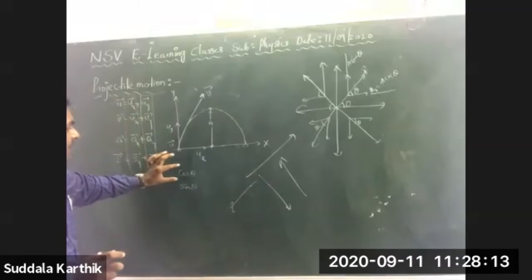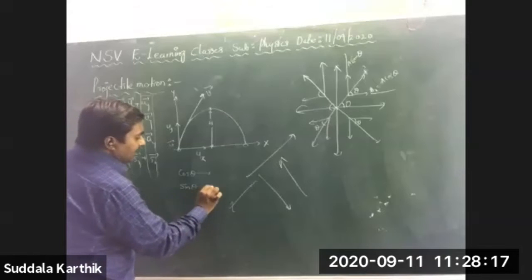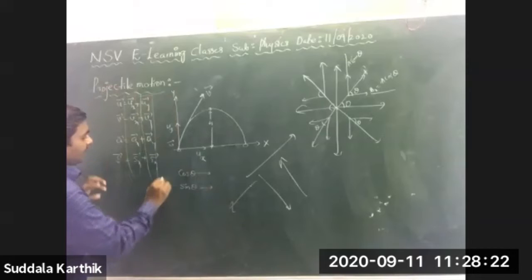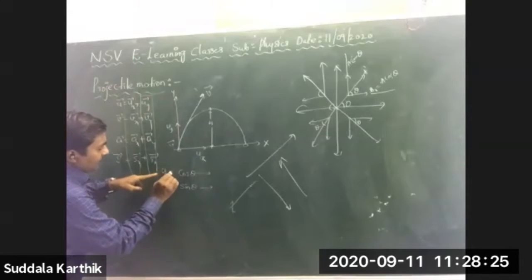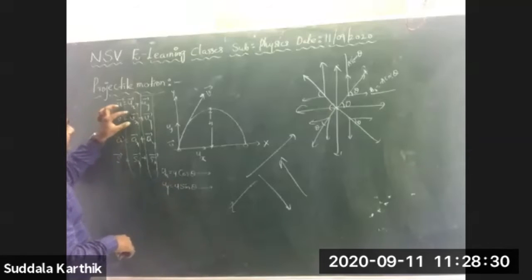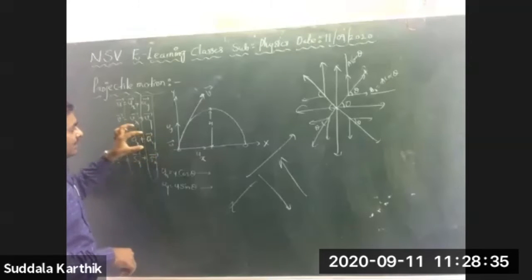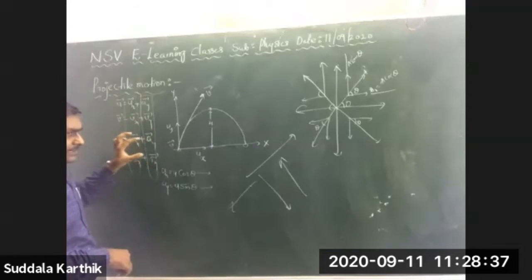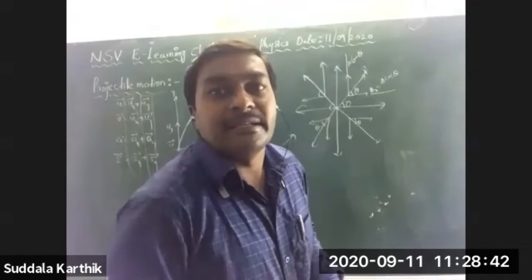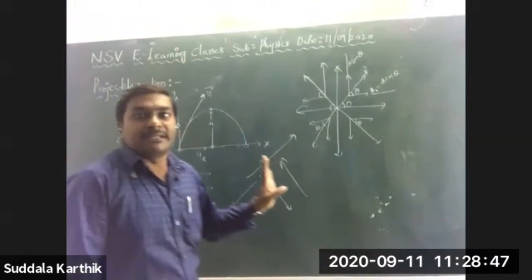See here, a cos theta term will be there, and a sin theta term. The cos theta term is simply the horizontal component, and the sin theta term is the vertical component. Ux is u cos theta, uy is u sin theta, vx is v cos theta, vy is v sin theta, ax is a cos theta, ay is a sin theta, sx is s cos theta, sy is s sin theta. Like that it will be there.